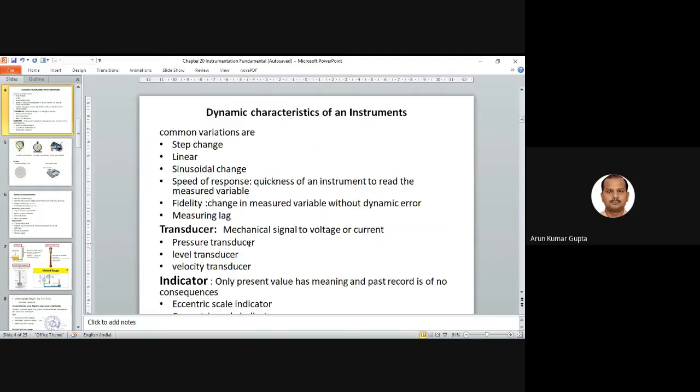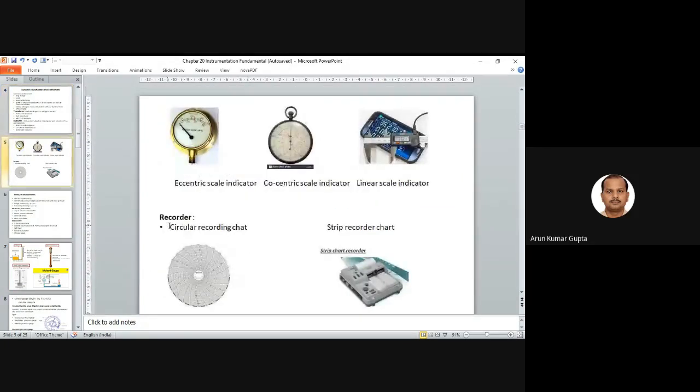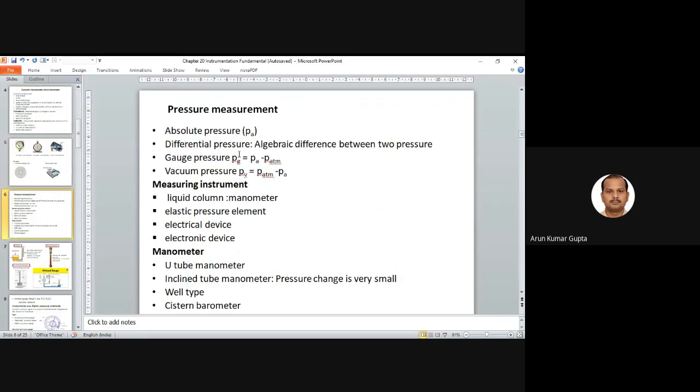Okay, so we have a transducer, we have indicators, we have recorders. Now let's start with the first variable, which is pressure. In pressure measurement, we have different types of pressure, which you have already seen in your thermodynamics course. We have absolute pressure, known as PA. We have differential pressure, the algebraic difference between two pressures.